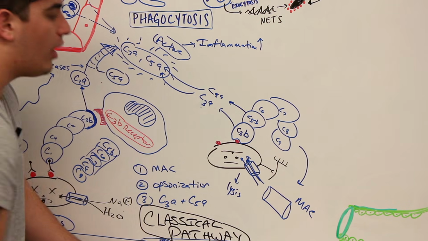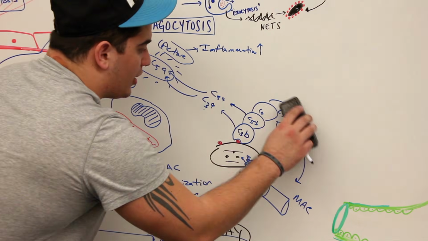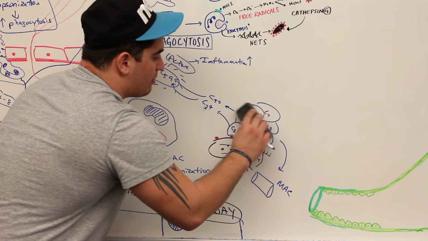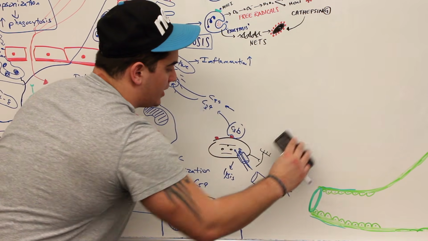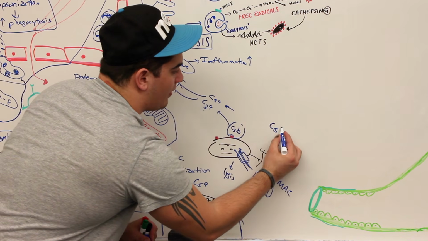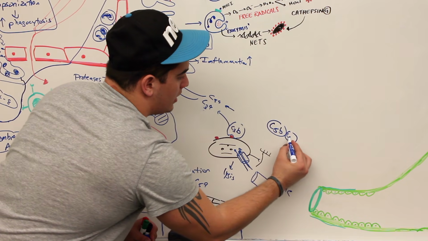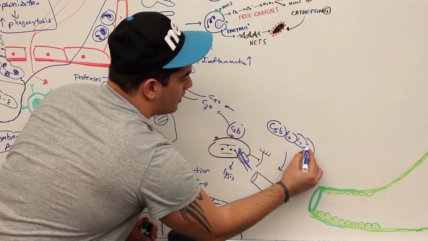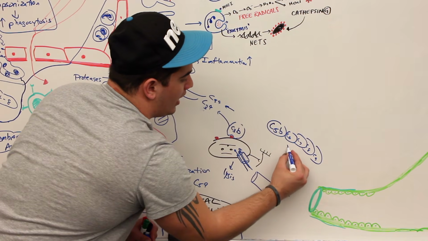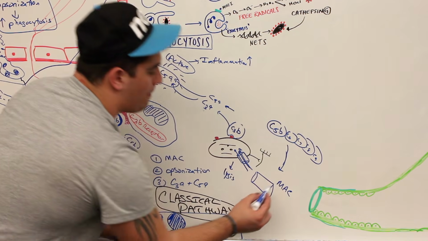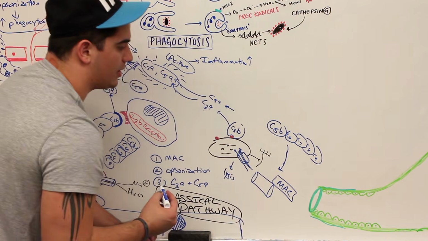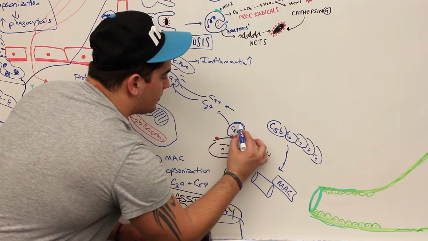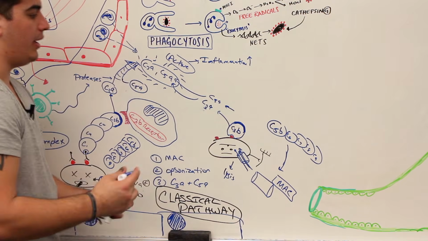All right, and what else? If all of these molecules, C5b, C6, C7, C8, and C9, break off to go and form that MAC, that membrane attack complex, look who's exposed again. C3b.